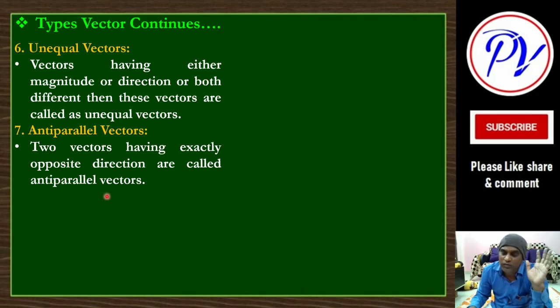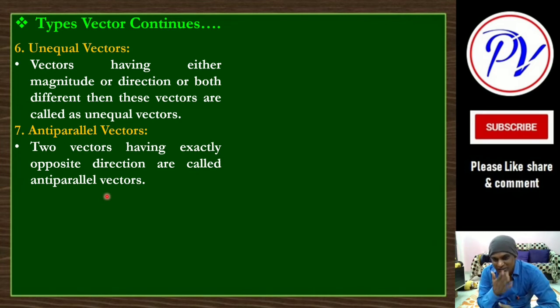We will not bother about the magnitude. Magnitude can be the same, can be different. If the magnitude is the same and the direction exactly opposite, they are called negative vectors. So negative vectors are anti-parallel vectors, we can say. And equal vectors we can say are parallel vectors.